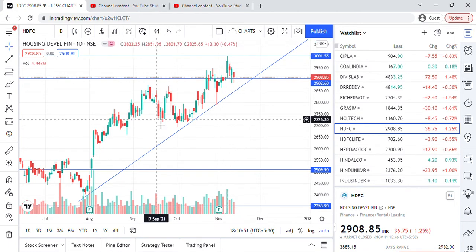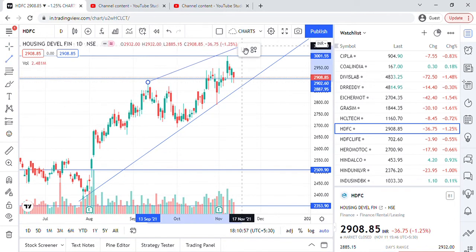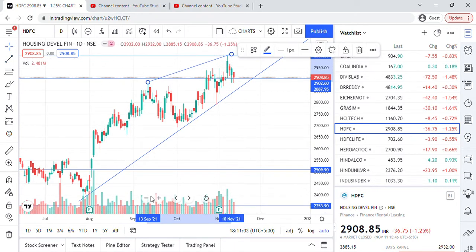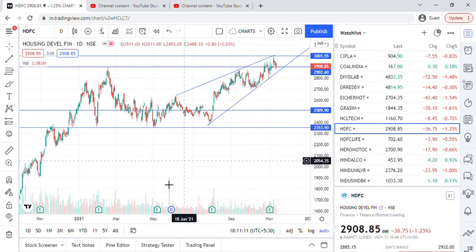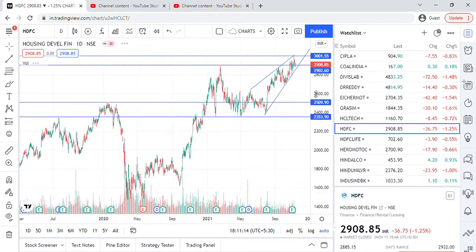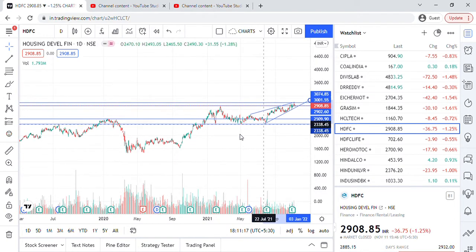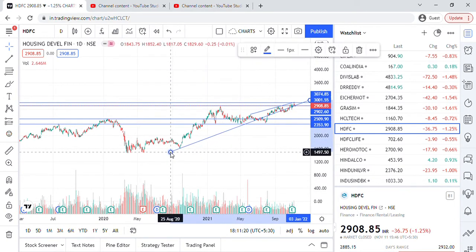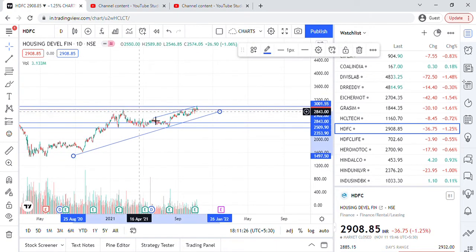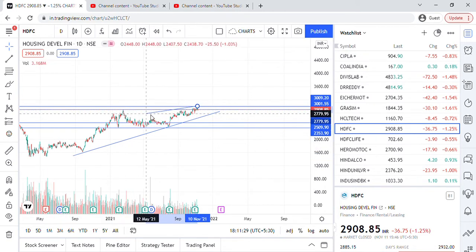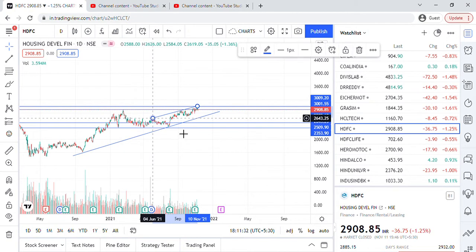And one thing I am analyzing is, so now you are able to see if I am saying this trend line. So this trend line, let's see few days how it will work.